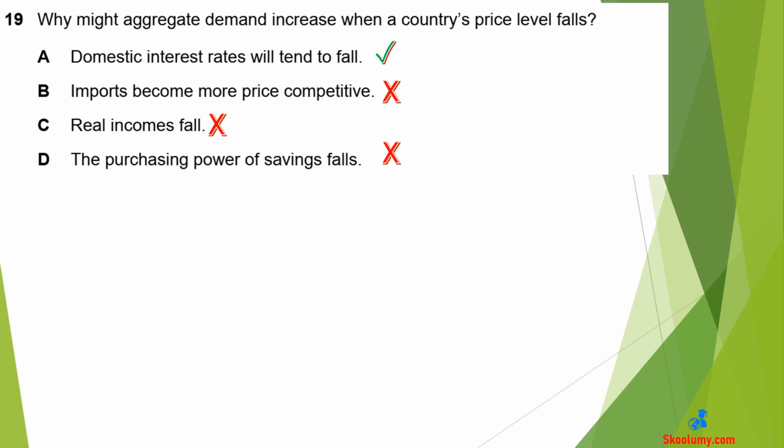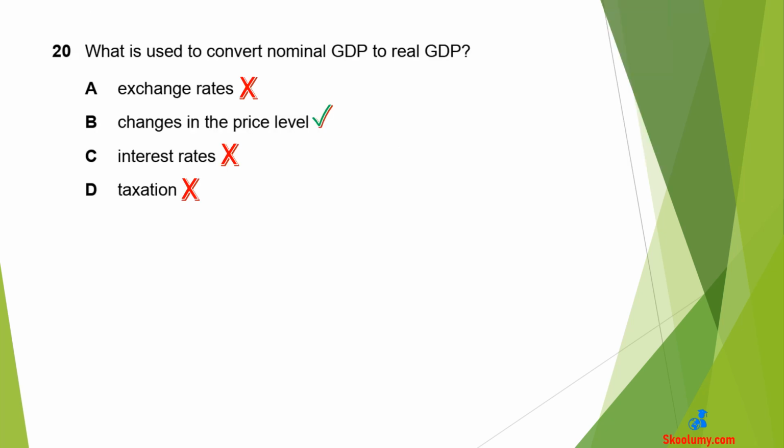C is wrong. A fall in price level increases the purchasing power of income, which is the real income. Real income will not fall, but rise. D is wrong, because a fall in price level means that inflation rate is falling. Therefore, the purchasing power of savings increases. The purchasing power of savings, that is the quantity of goods it can buy, falls when the price level is rising.